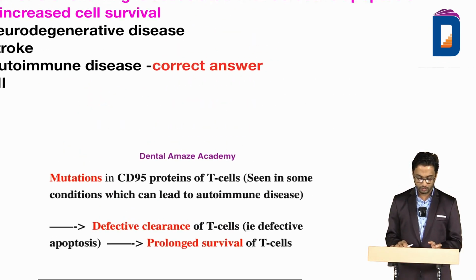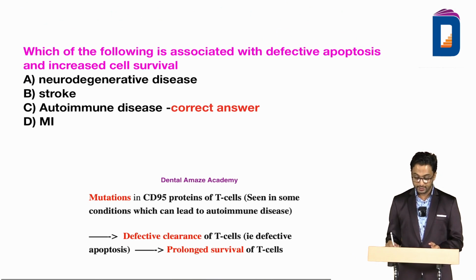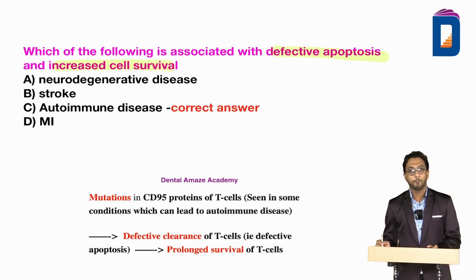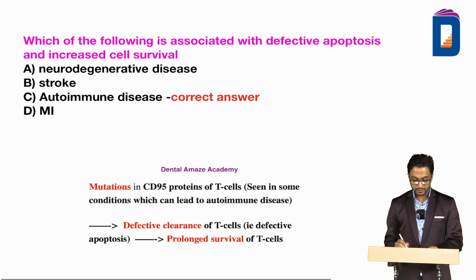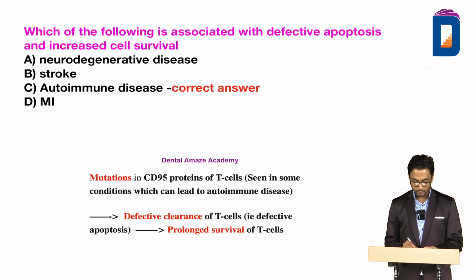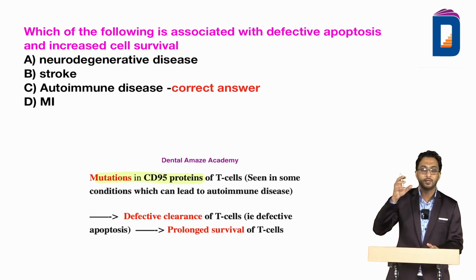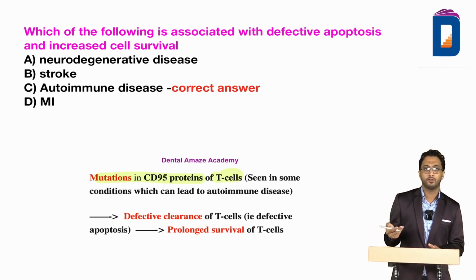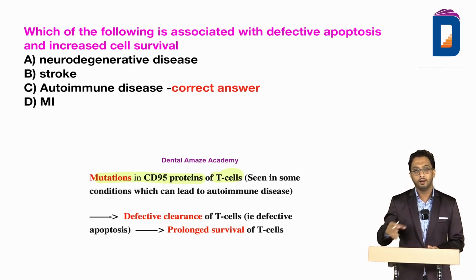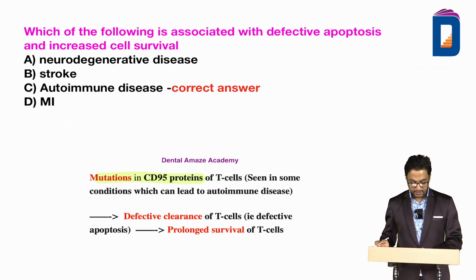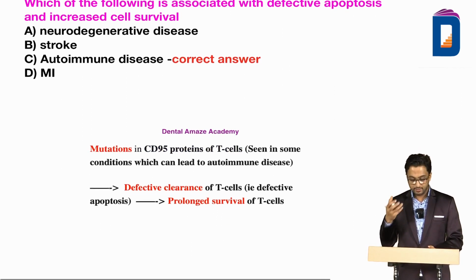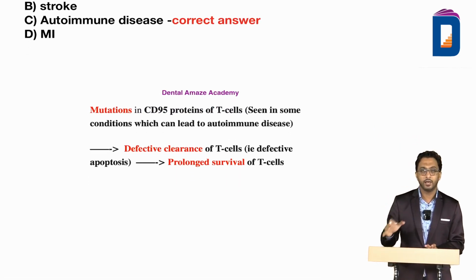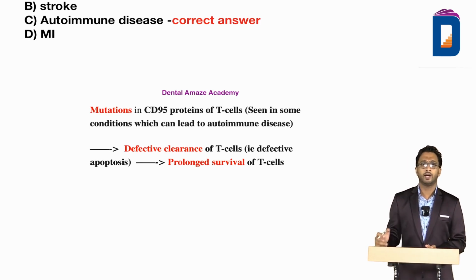Now let us come to the question. Which of the following is associated with defective apoptosis with increased cell survival? What has happened here? The cell didn't undergo apoptosis because of this particular mutation. The T cell was not recognized by the apoptotic mechanism. Again, we have discussed the mechanism in the various lectures. As a result, there was defective apoptosis, and the cell is still surviving. Now if a T cell survives for a longer period, what can it do?